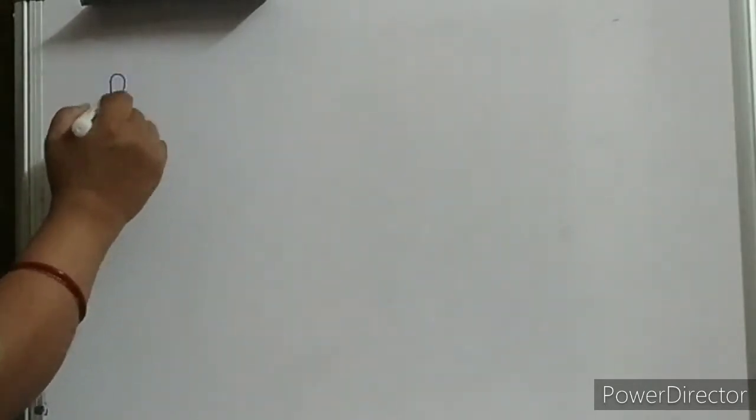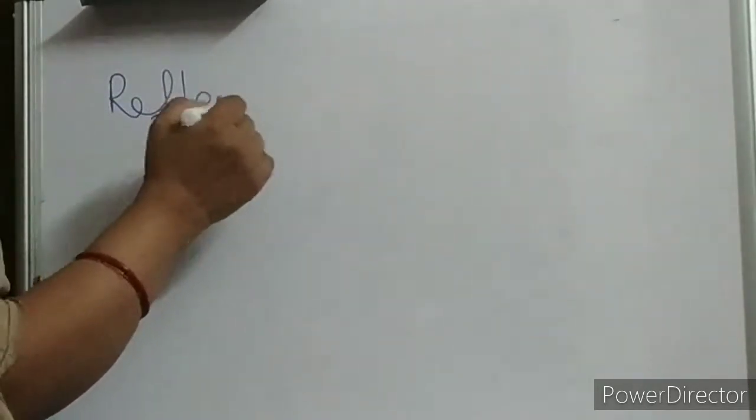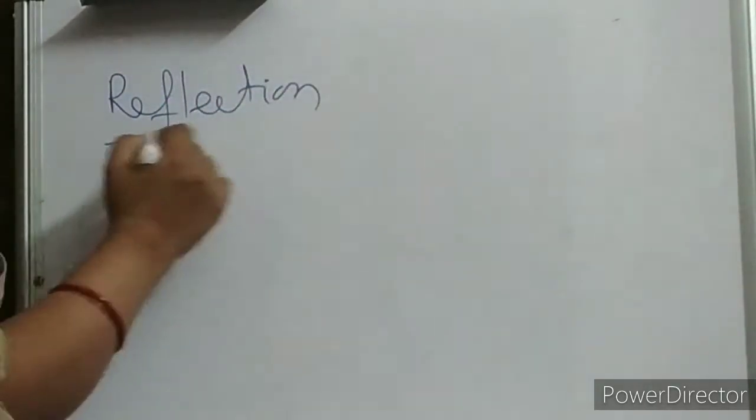So in the last lecture we discussed reflection and the laws of reflection, diffuse reflection, and specular reflection. We saw all those things last class. So today we are moving further in that direction. What we have seen in reflection is that the medium will be the same.